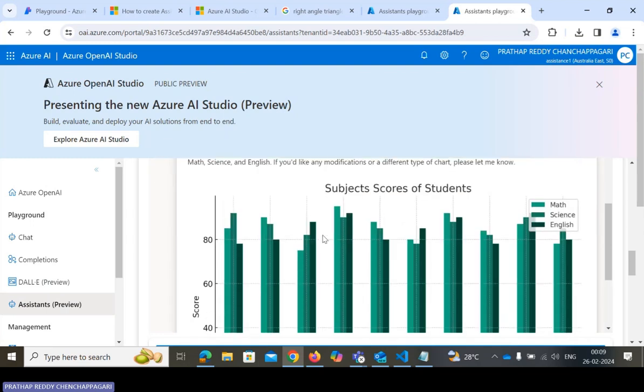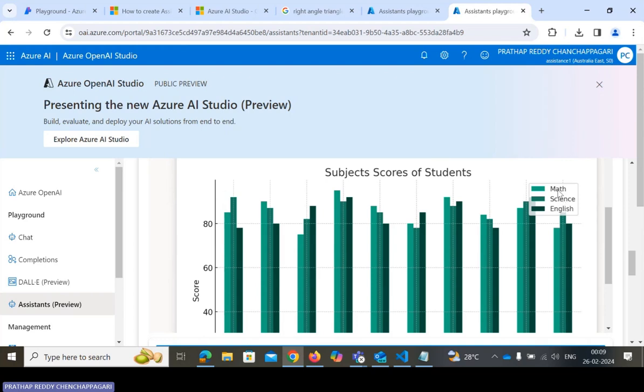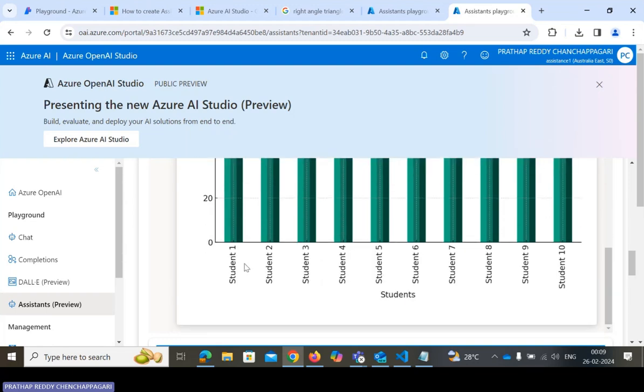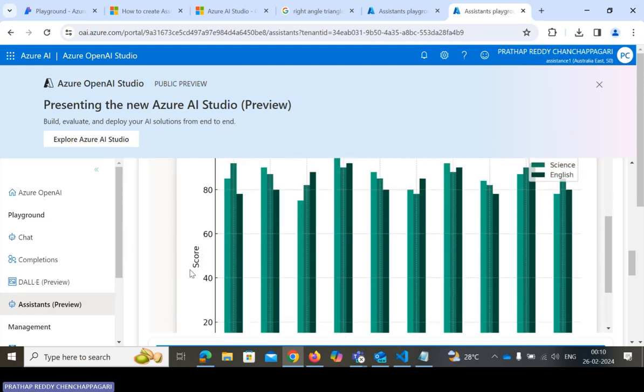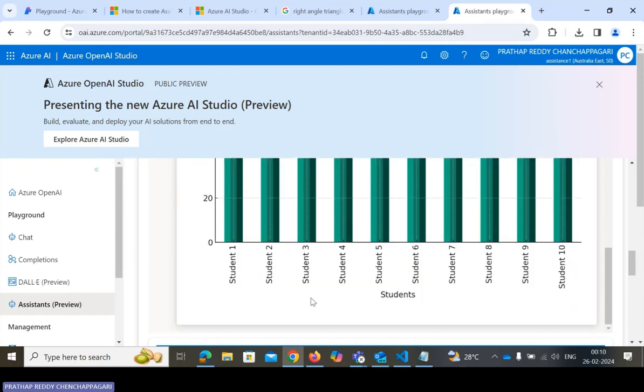Here I asked it to create one visualization, a bar chart, based on the data. We have some data: the fields are math, science and English. We have three subjects and three students, student one, student two, student three. The students are on the x-axis, and on the y-axis it will be the score. Based on this data it will create the chart.